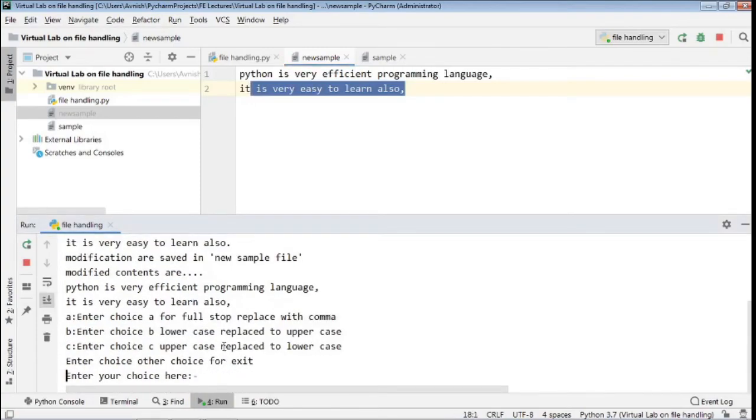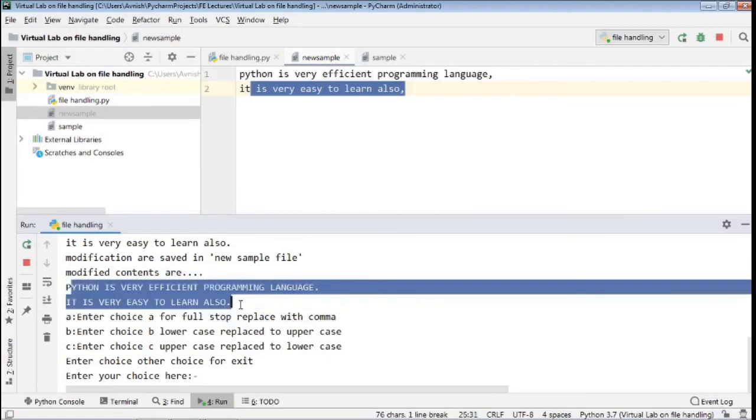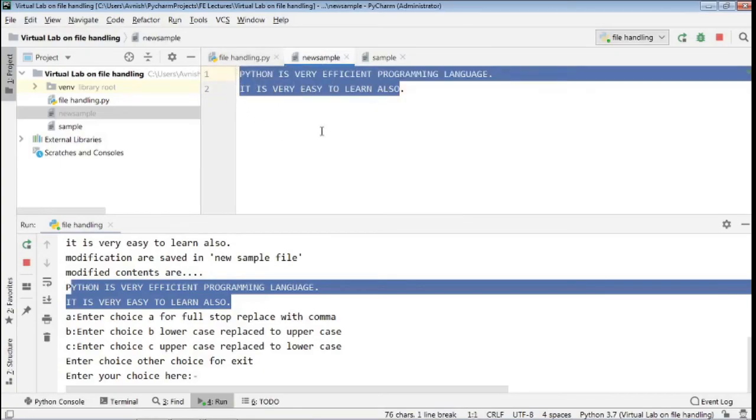Next we have to press the second operation. Suppose B, that is lowercase replaced to uppercase. See the modified content: Python is very efficient programming language. If you refresh the content of this new sample file, you will get the new output in uppercase letters.